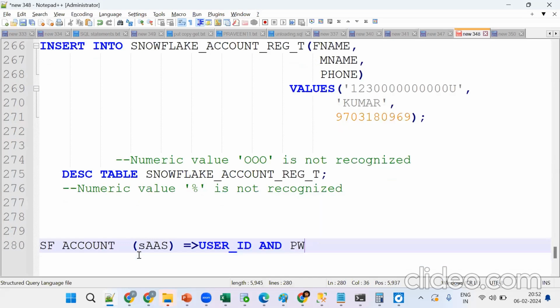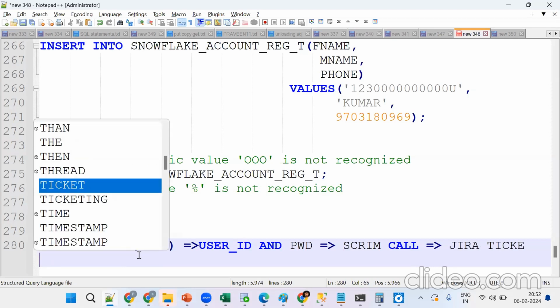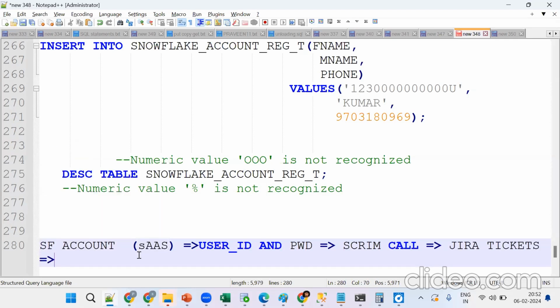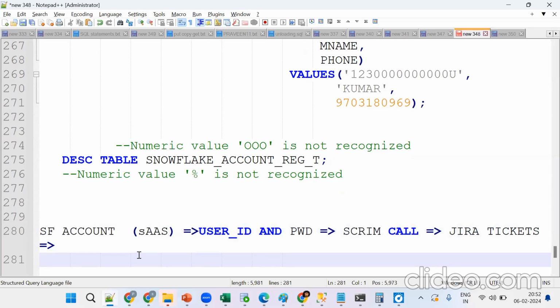Now what happened? So we'll have the Jira Scrum call. So what happened? Tickets will be assigned. So Jira tickets. Next step is that what? Tell me. Scrum call.